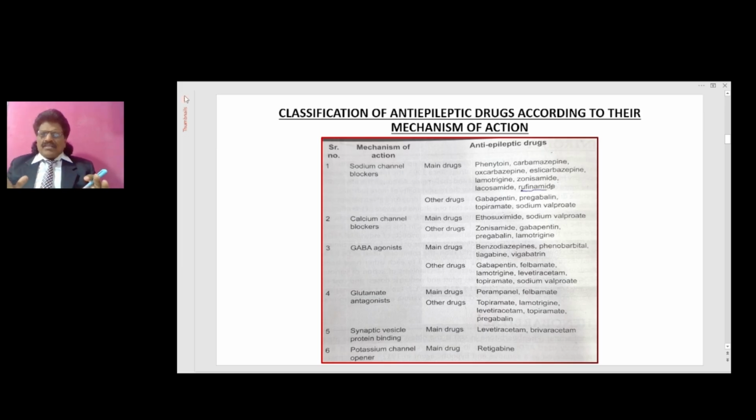So if you see these anti-epileptic drugs, either they block the sodium channels or the calcium channels, or they enhance the GABA or decrease the glutamate, or drugs like levetiracetam act specifically on synaptic vesicle protein binding, or drugs like retigabine act as potassium channel openers. So almost all the anti-epileptic drugs will fit into one of these 6 categories.